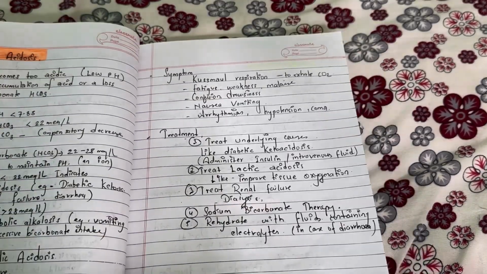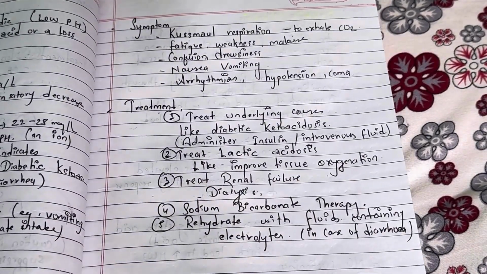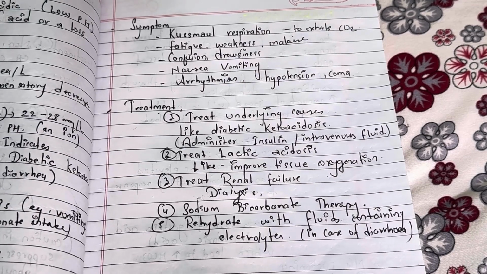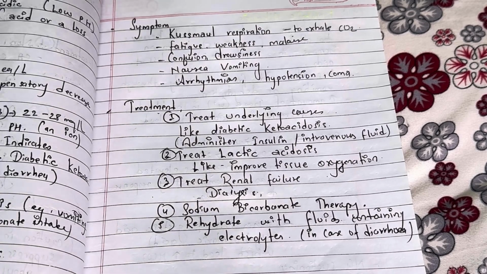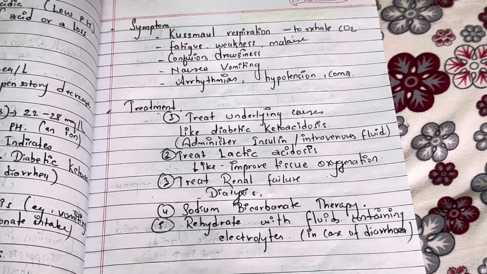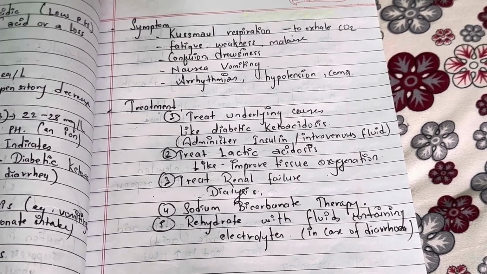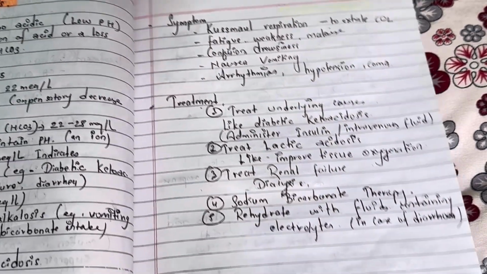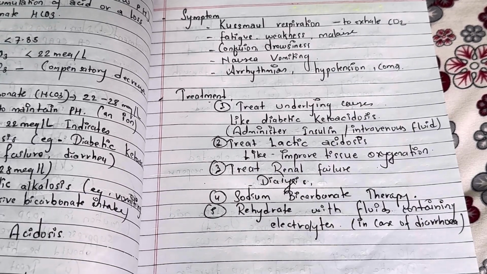Now the treatment options for metabolic acidosis are treating the causes. First of all, we have to treat the causes. In case of diabetic ketoacidosis, we have to administer insulin and intravenous fluids. In case of lactic acidosis, we have to improve tissue oxygenation, like oxygen therapy. And in case of renal failure, we have to treat the renal failure with dialysis or other therapies.